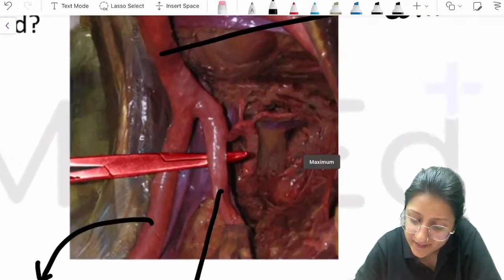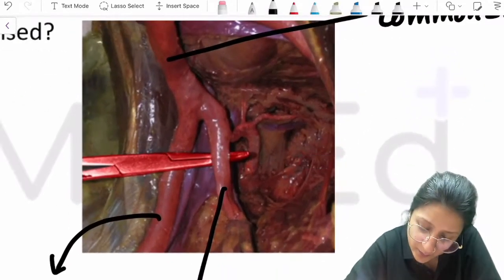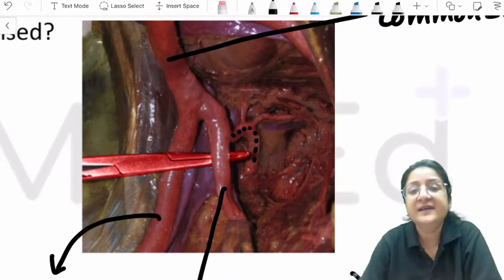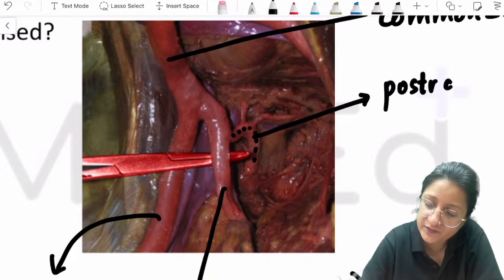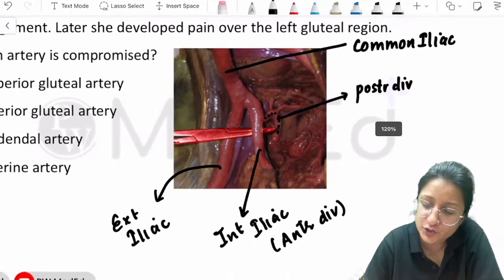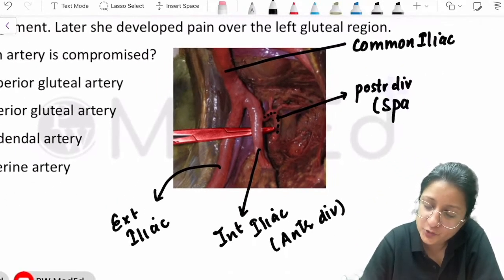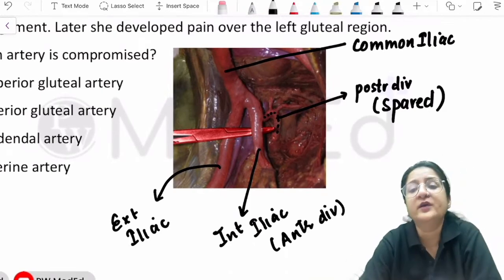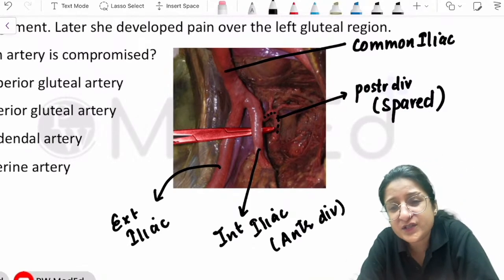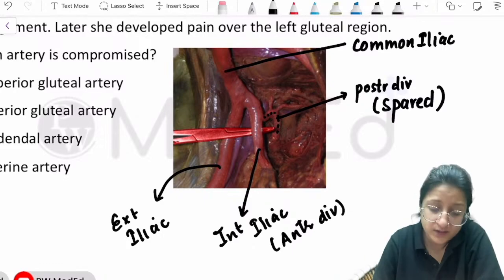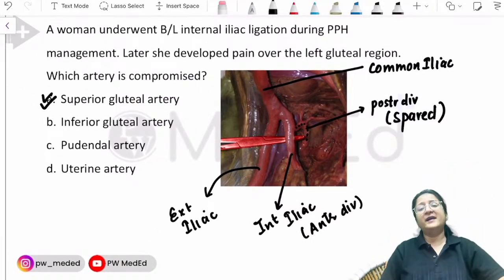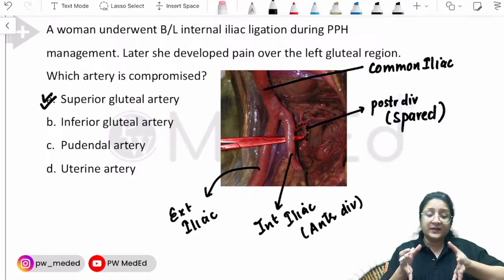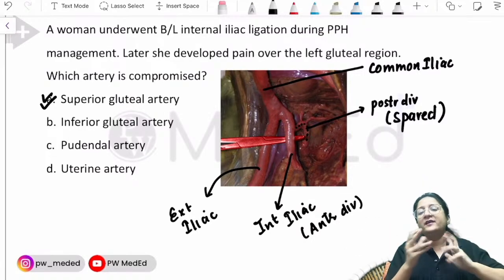Okay, so you can see here in the image that there is this posterior division of the internal iliac artery, which should be spared. Very, very important point. Because this posterior division also gives out the superior gluteal artery, my dear friends. Anatomy question, anatomy, Obs Gynae correlation.